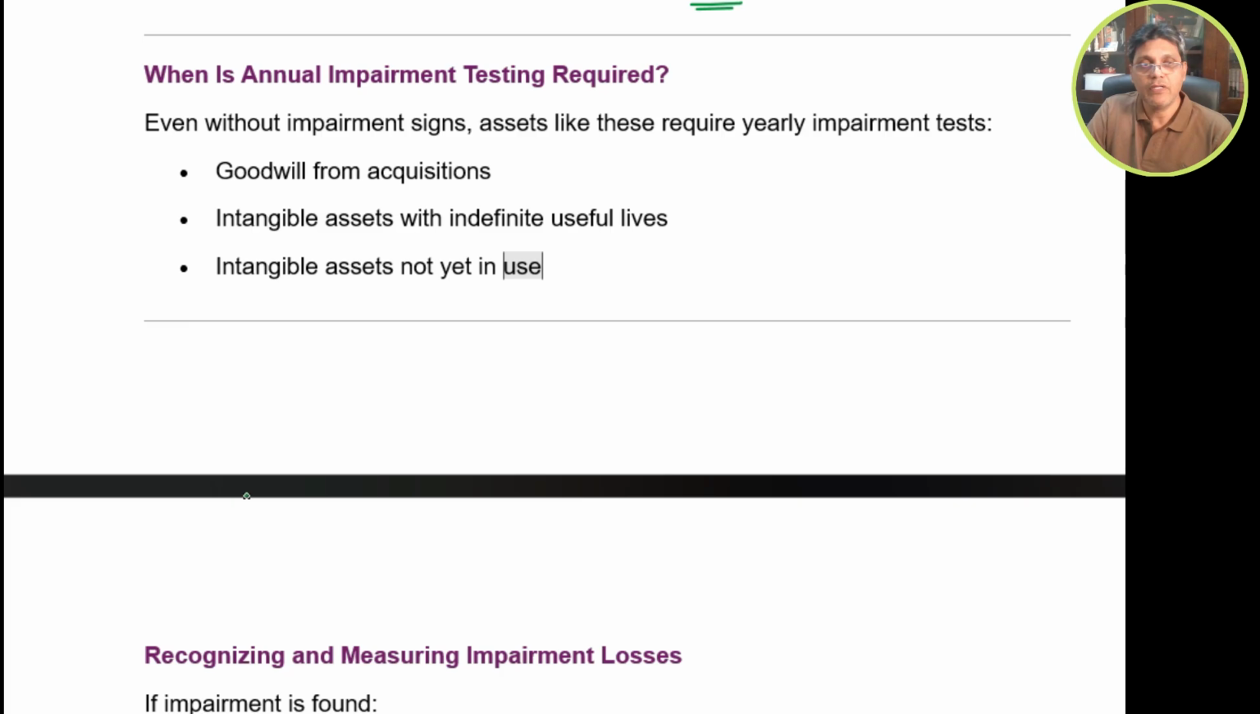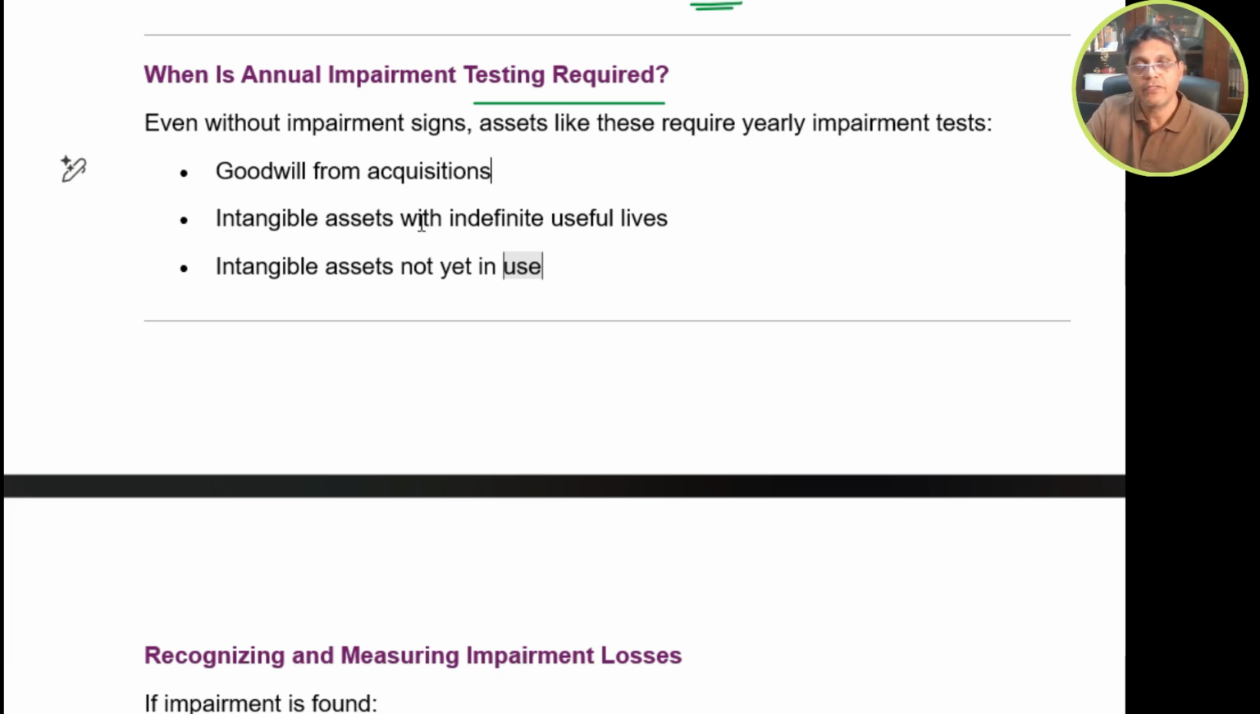Okay. So when is annual impairment testing required? Even without impairment signs, assets like these require a yearly impairment test. Basically, goodwill from acquisition. When you acquire a subsidiary, at the time of acquisition we calculate the goodwill. This is the purchase goodwill. This has to be annually tested to identify any permanent reduction in the value of goodwill arising from any business changes or poor performance of the business. And the other one is the intangible assets with indefinite useful lives.